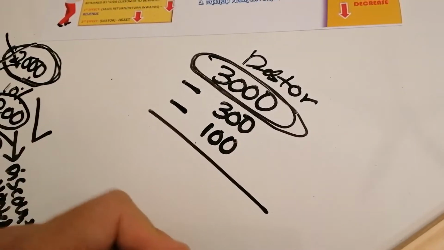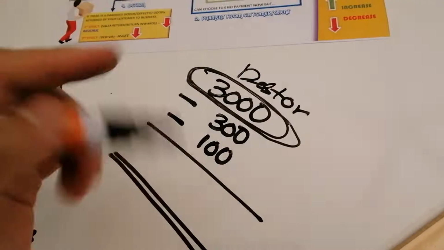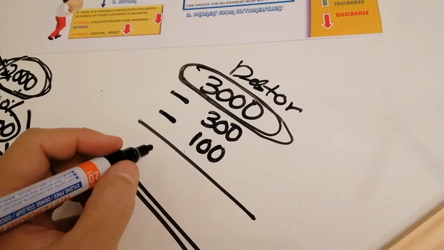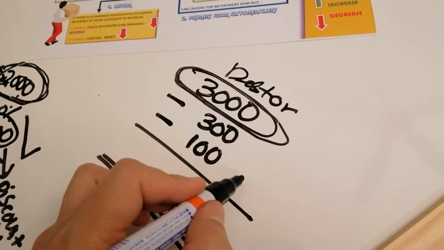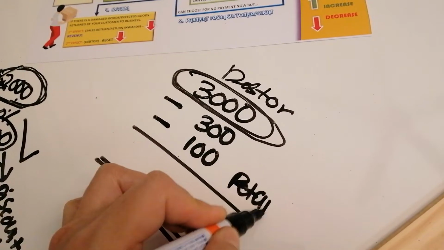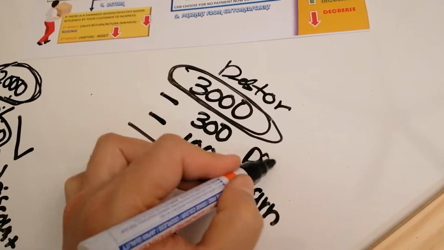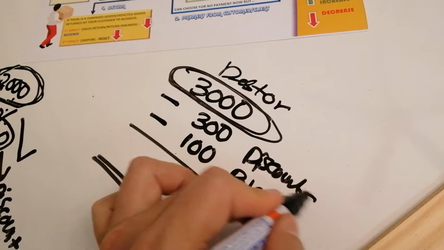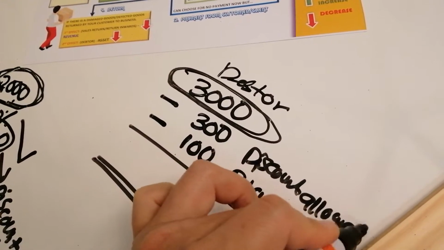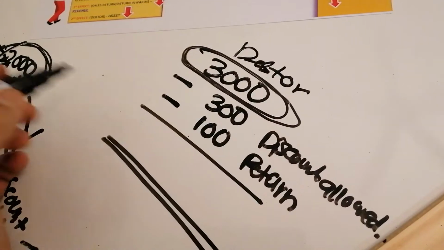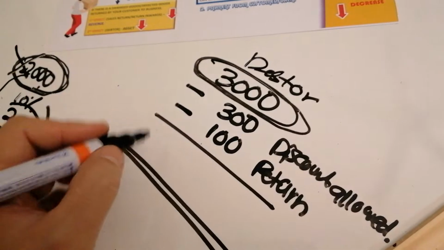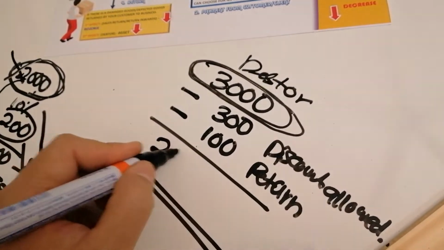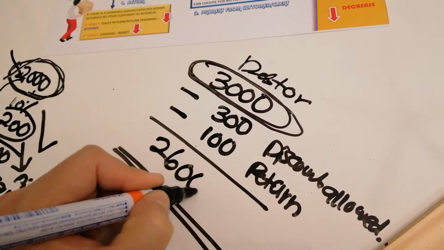So the balance of your right to collect back from the debtor is 3,000 minus 300 minus 100. This one is because of return. This one is because of discount allowed. So your rights now that you can collect from the debtor is 2,600.